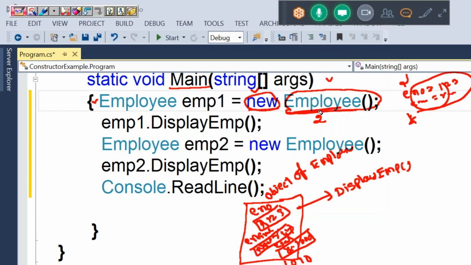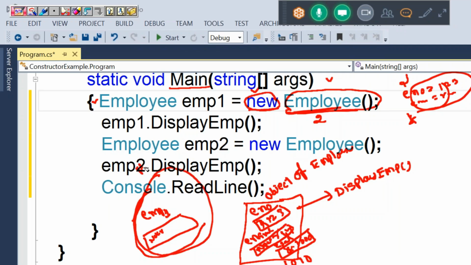Control will come back again to here. Again the LHS will execute. LHS is creating a reference variable, default value null. This variable is created on behalf of which method? The main method. On behalf of the main method it is a local variable, and because of the assignment operator, 1010 is assigned, so this reference variable is pointing to the object. emp1.displayEmp, the displayEmp method will execute.